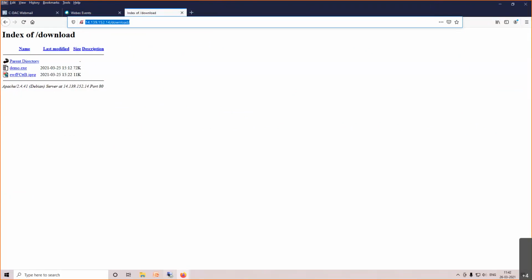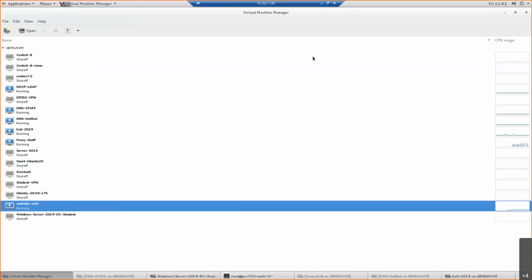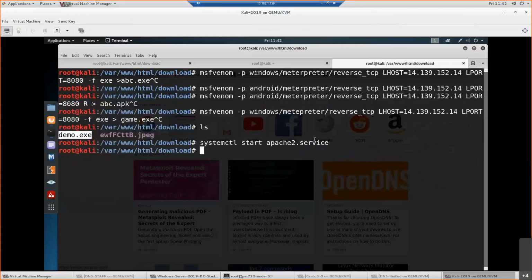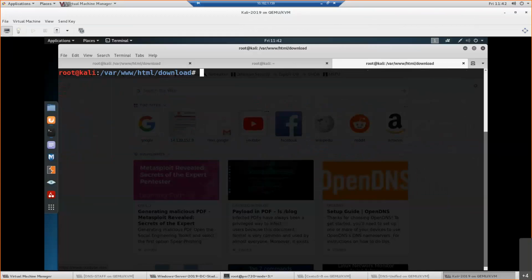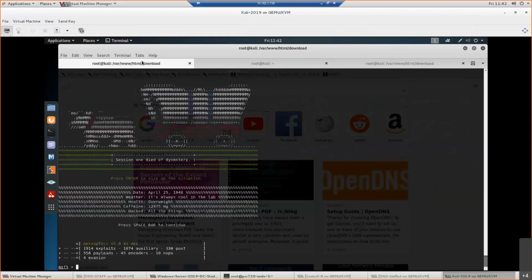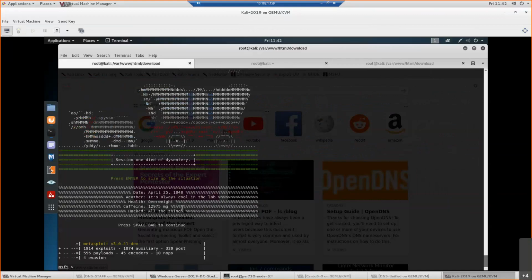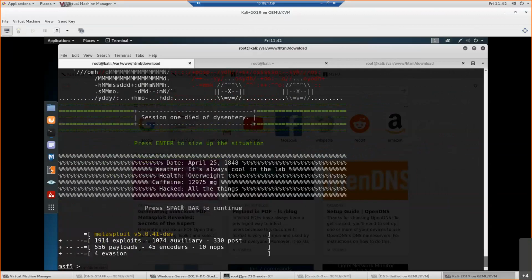Before downloading, let me start something here. I will open this Metasploit framework. One command is there, msfconsole. Using this command, you'll be opening this particular console. In this console, I'll type use exploit multi-handler, right? This is the exploit.